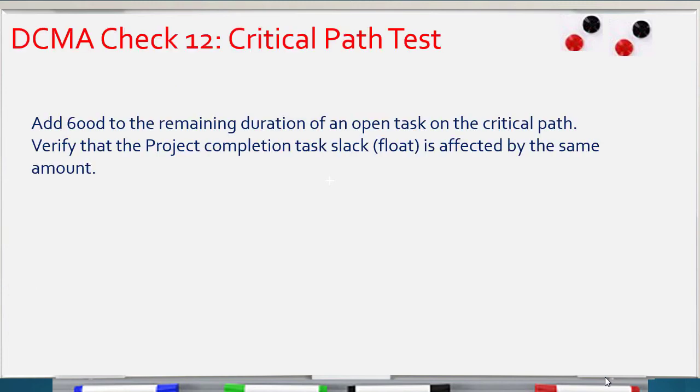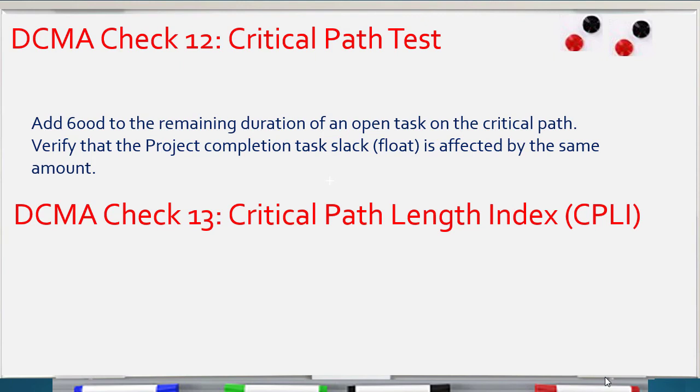Point number 12, critical path test. We make this test by adding a huge number to any activity in the critical path. DCMA considers this amount to be 600 days, added to any activity in the critical path. Then recalculate the whole critical path and be sure that the critical path is affected by the same amount, the 600 days we added to the activity on the critical path.